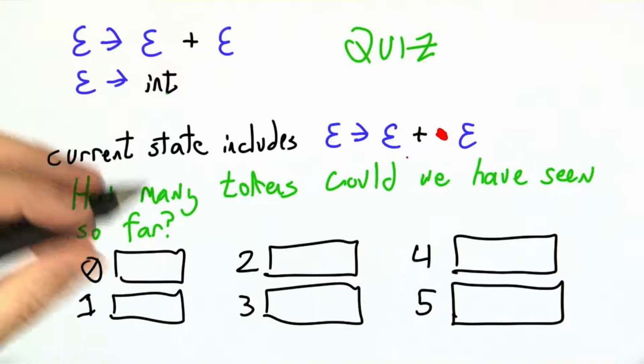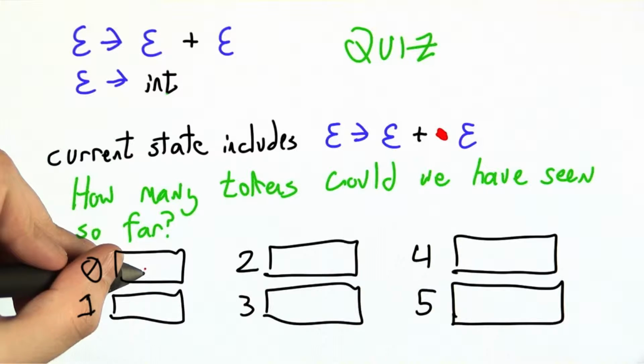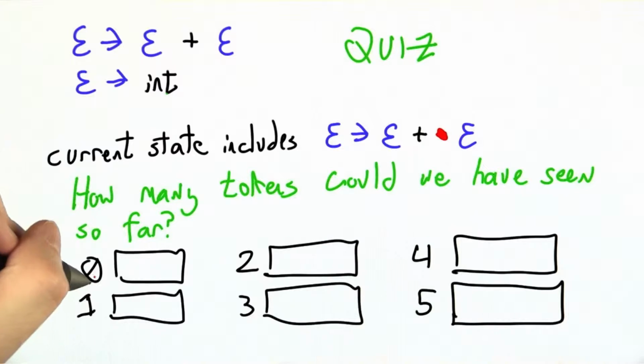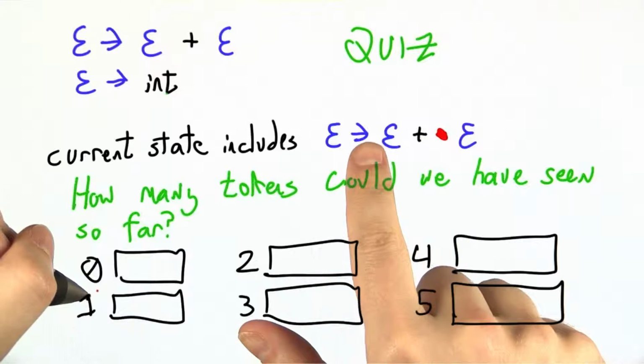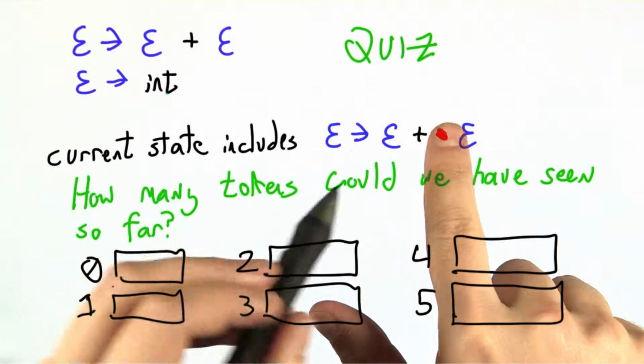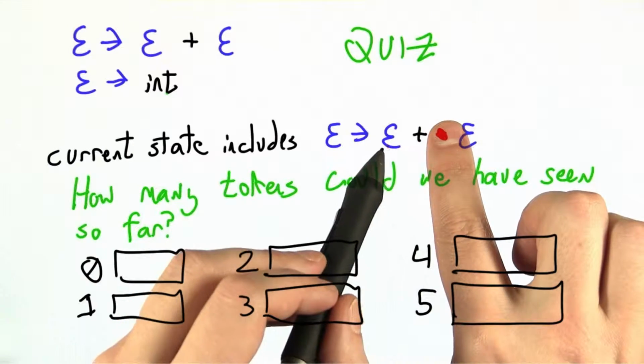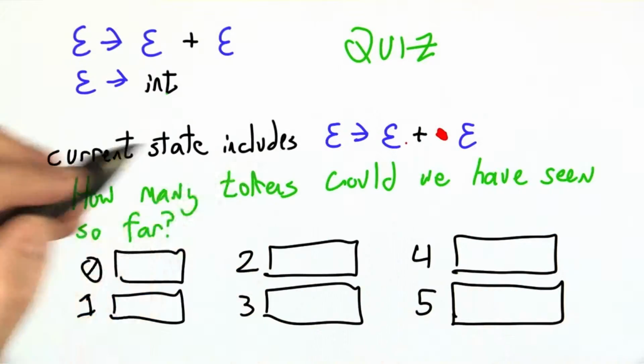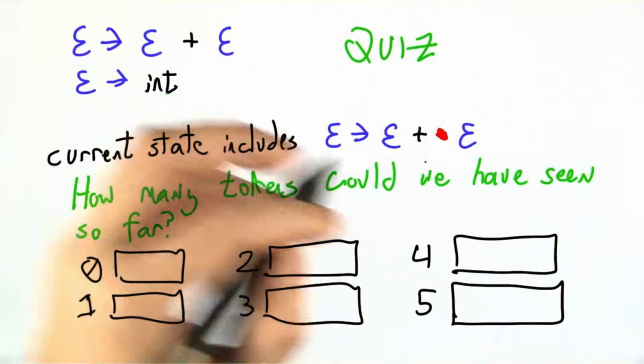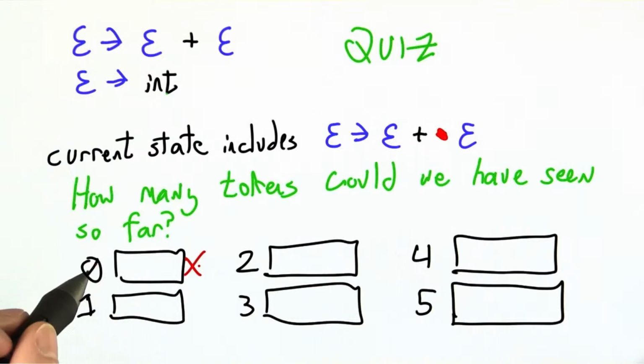Well, let's take a look together. Could we have seen 0 tokens so far? No, when we've seen 0 tokens, the red dot has to be really far to the left. Currently, the red dot suggests that we've already seen an E and a plus. The plus alone takes up 1 token, so we can't be here.